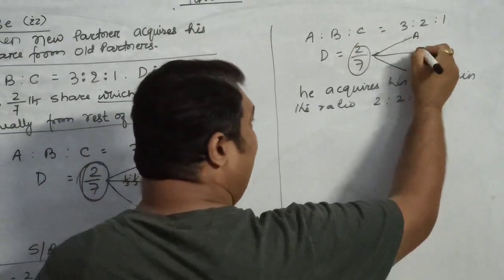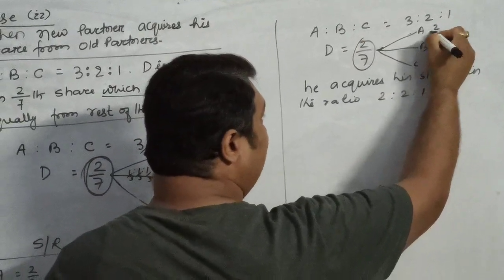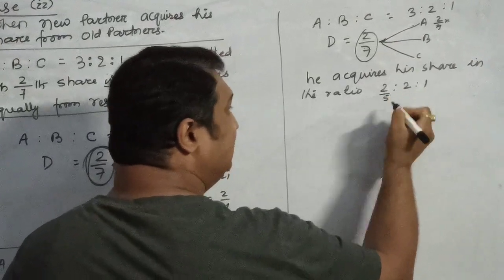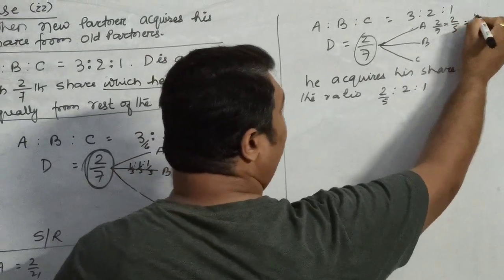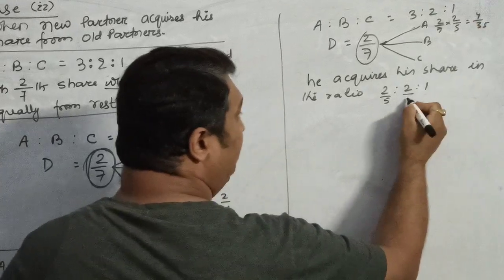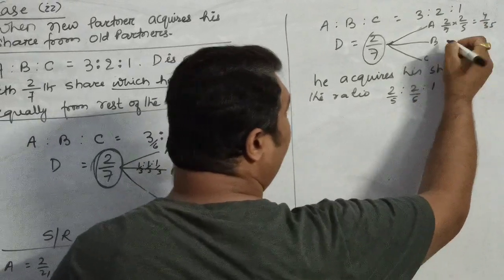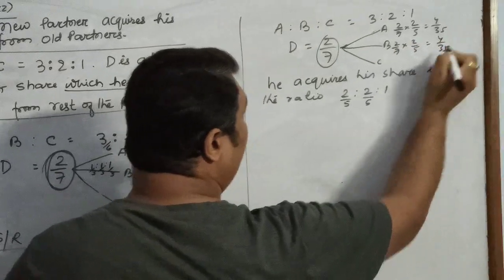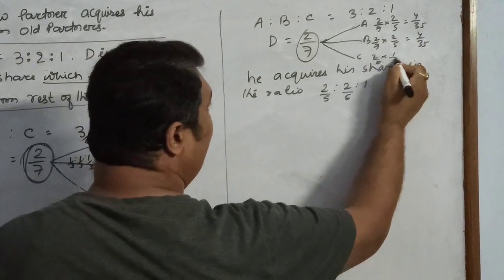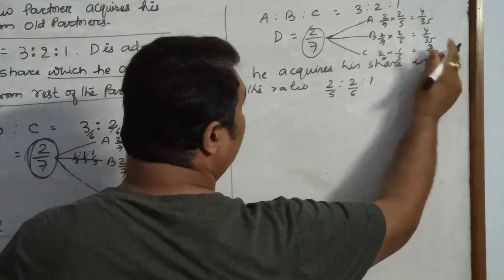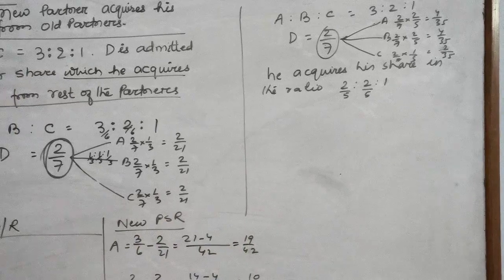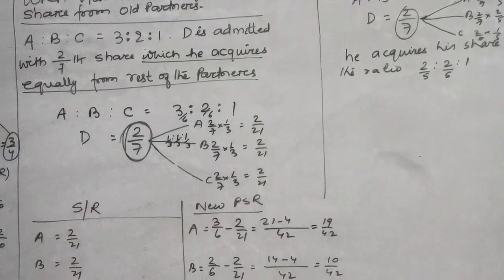So in this case, it says that this particular share which D has got is 2/7. So out of A, B and C, A has sacrificed 2/5 of this 2/7 share. So it will be 4/35. B has sacrificed 2/5. So 2/7 into 2/5 is 4/35. And C will sacrifice 1/5, so 2/35. Now the rest of the calculations you can do in this particular manner itself.